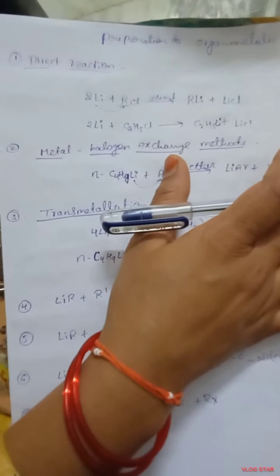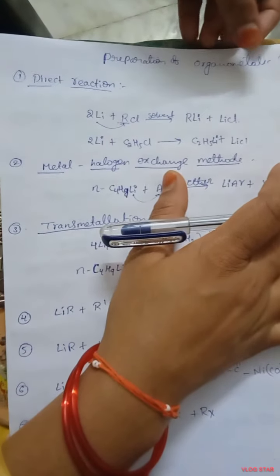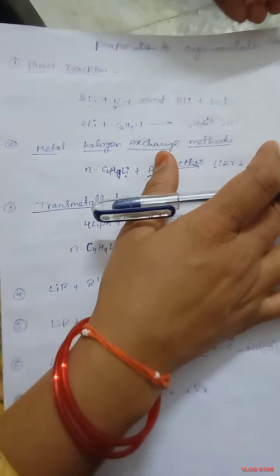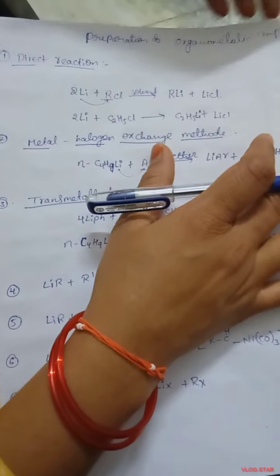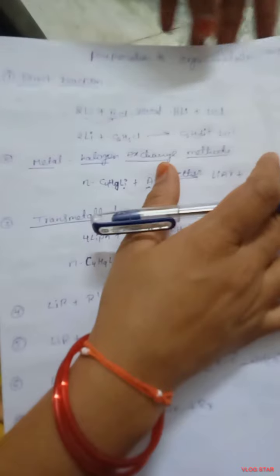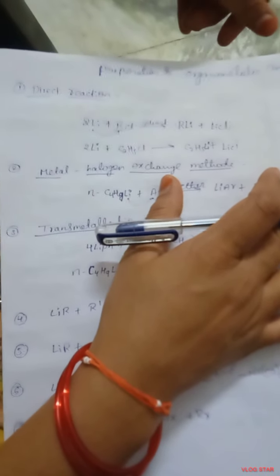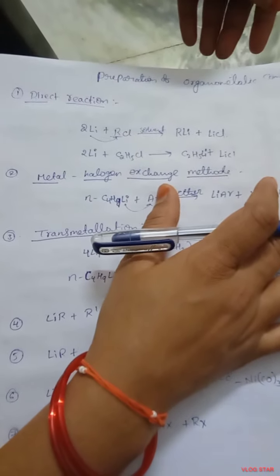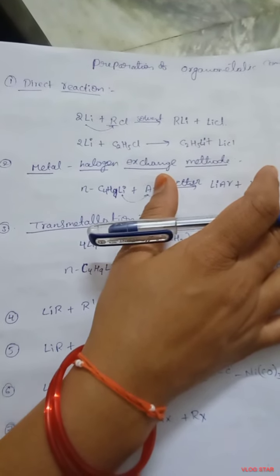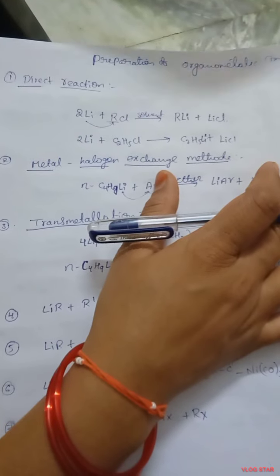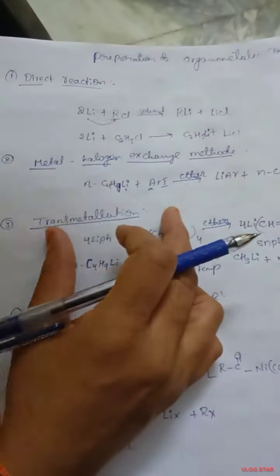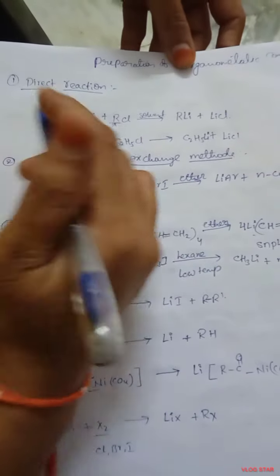In the previous session, we discussed what organometallic compounds are, their nomenclature, and how many types of organometallic compounds there are, that is, their classification. In this session, we discuss the preparation of organometallic compounds, how they are prepared. Many organometallic compounds exist: lithium compounds, magnesium compounds and aluminum compounds. We discuss some methods for the preparation of organolithium compounds.